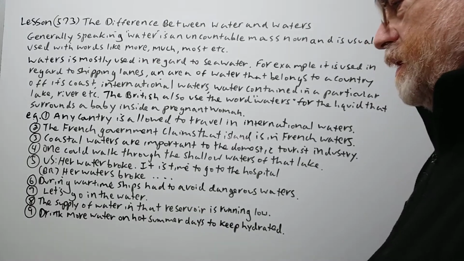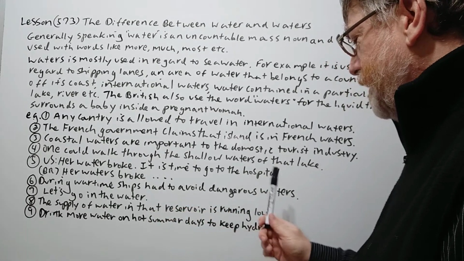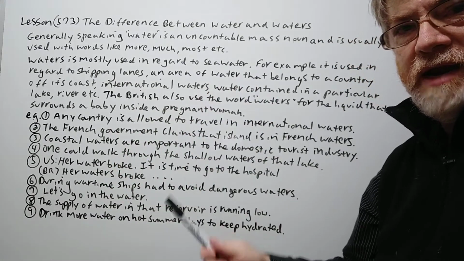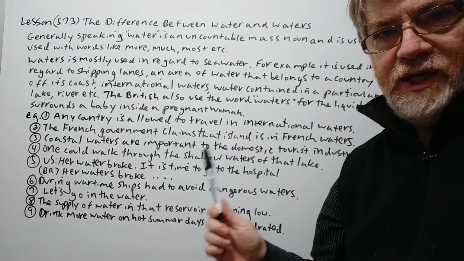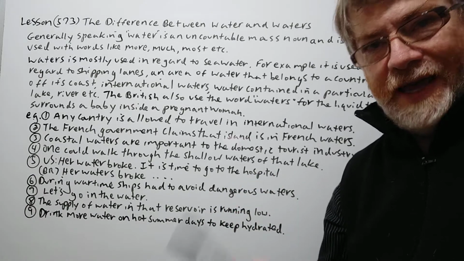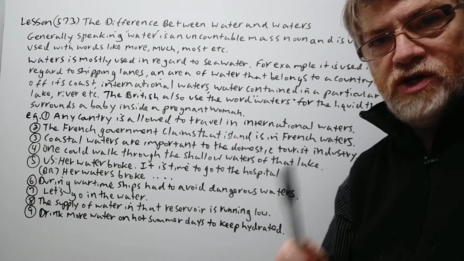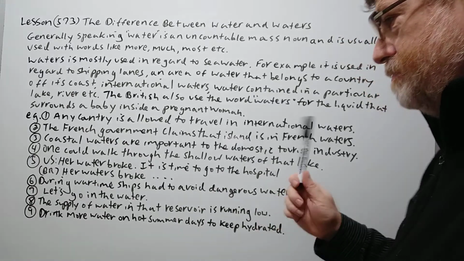Okay. All right, number 6 here. During wartime, ships had to avoid dangerous waters. All right, so again, this is the sea water. This would be an area where a war is going on. You might be mistaken for an enemy, or your boat has a chance of getting sunk, or there could be danger. So we sometimes say dangerous waters in that sense.